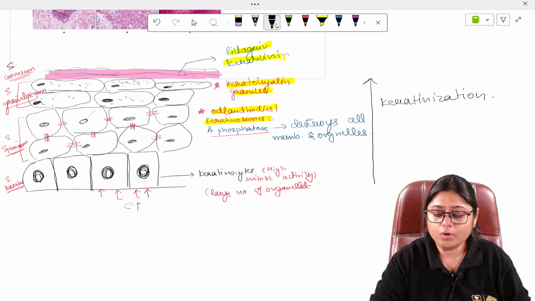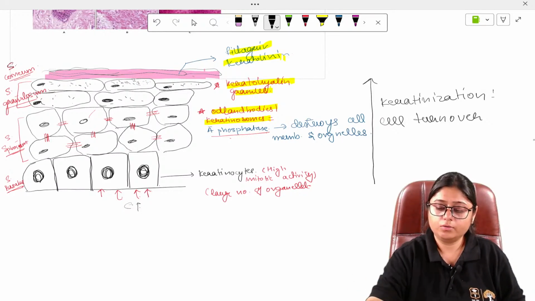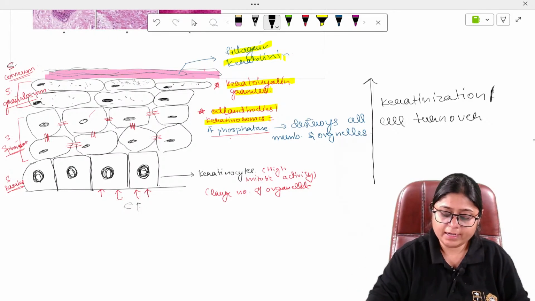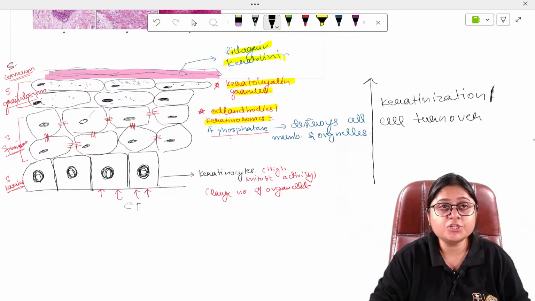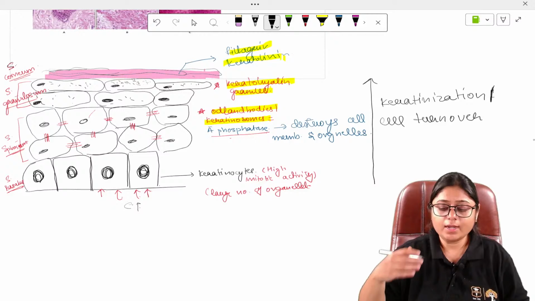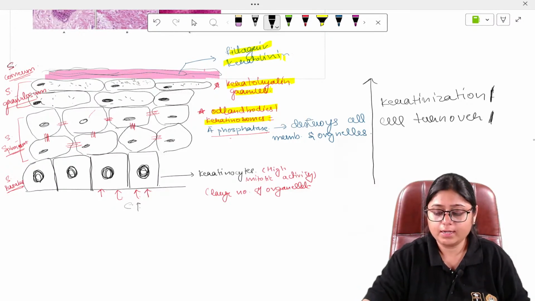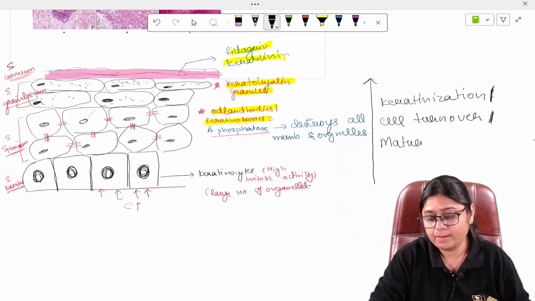It is also called cell turnover rate, cellular turnover. As the cells are migrating, finally this layer will shed off and a new layer of corneocytes will come. So it is called cell turnover. It is also called maturation.